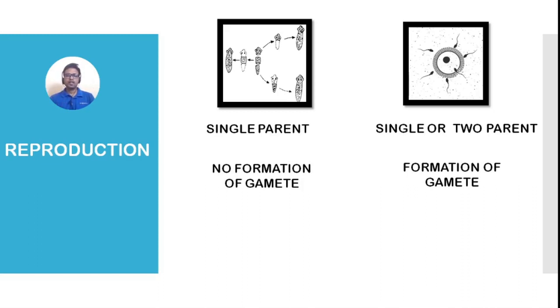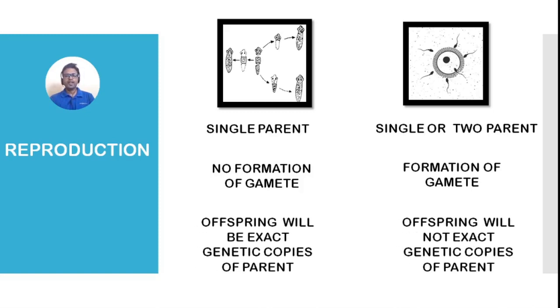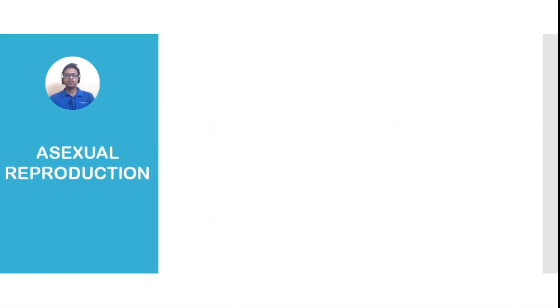And now, the last point is, in case of asexual mode of reproduction, the offspring will be exact genetic copies of their parent, and the offspring in case of sexual reproduction will be different from their parent. So these are the major differences between asexual and sexual mode of reproduction. Okay, so now let's go to the details of asexual reproduction.